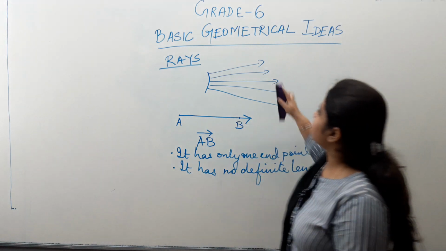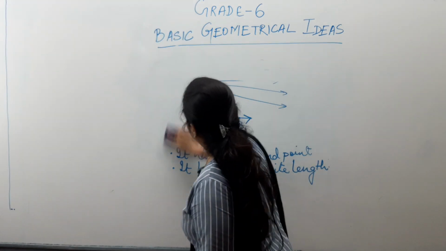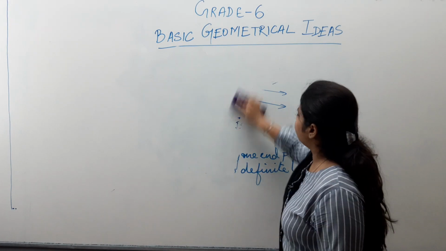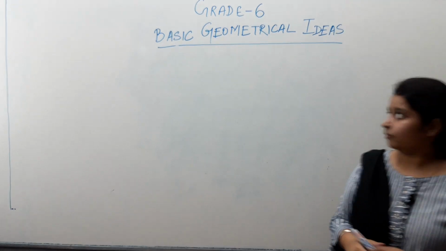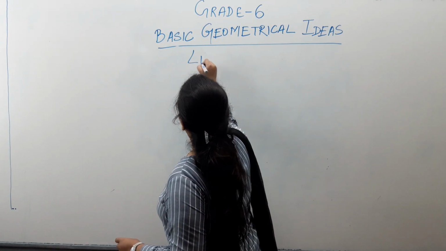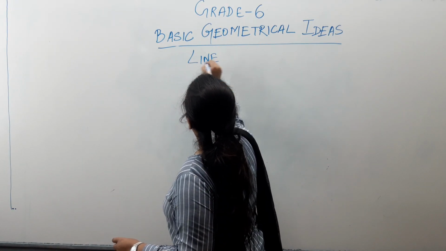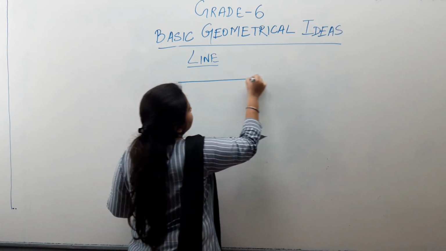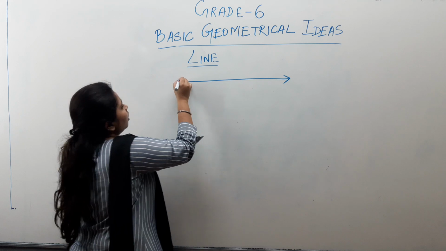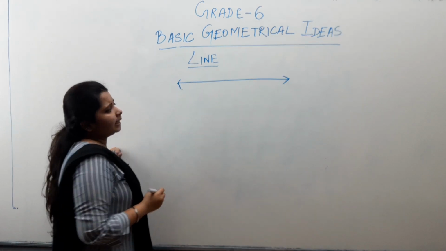Now, the last topic for today will be the last type of line, which is the line itself. What is a line? A line is a series of points which does not have any endpoint.